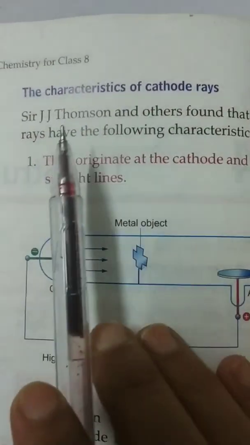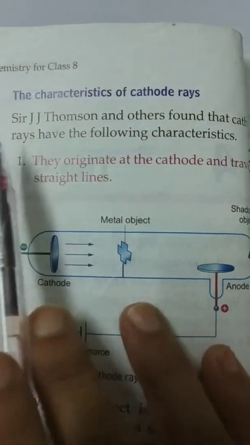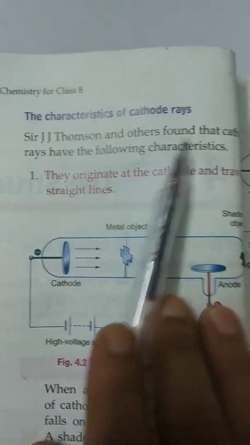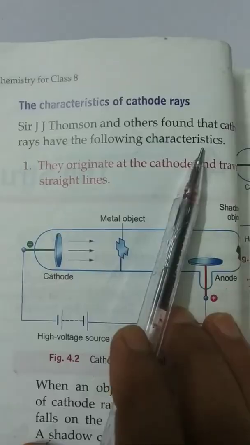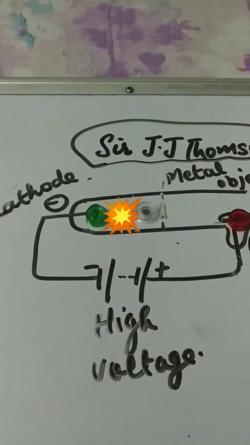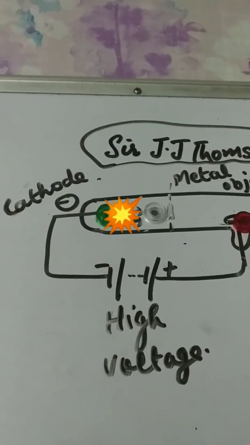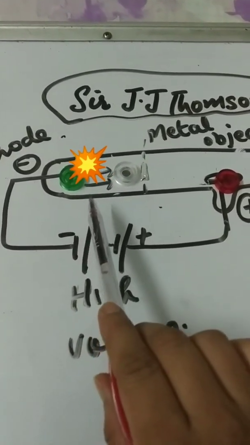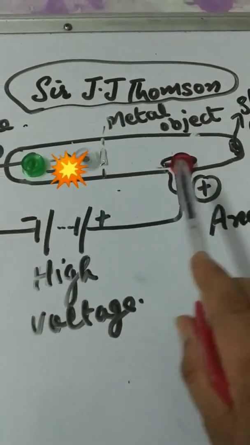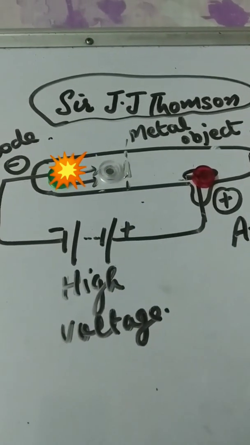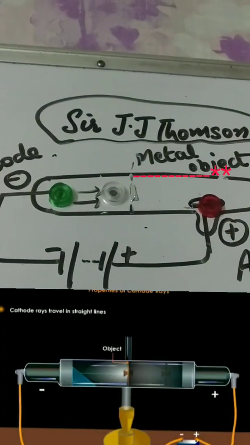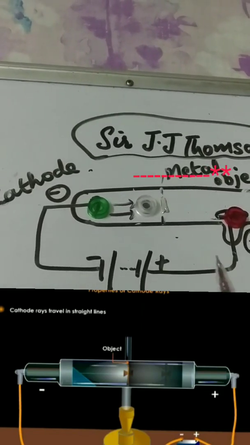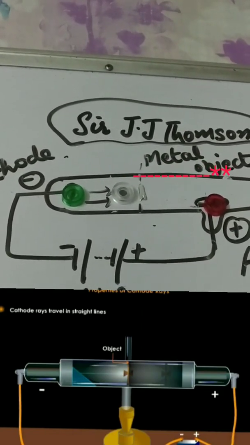Characteristics of cathode rays. Sir J.J. Thomson, underline the name of the scientist, and others found that cathode rays have the following characteristics. First characteristic: cathode rays originate from the cathode and travel in a straight line. How did they come to know about this characteristic of cathode rays, that these rays travel in a straight line?